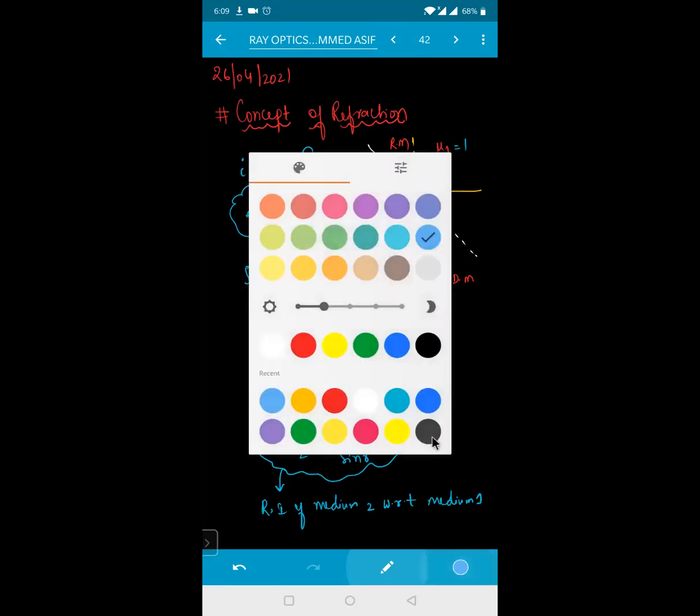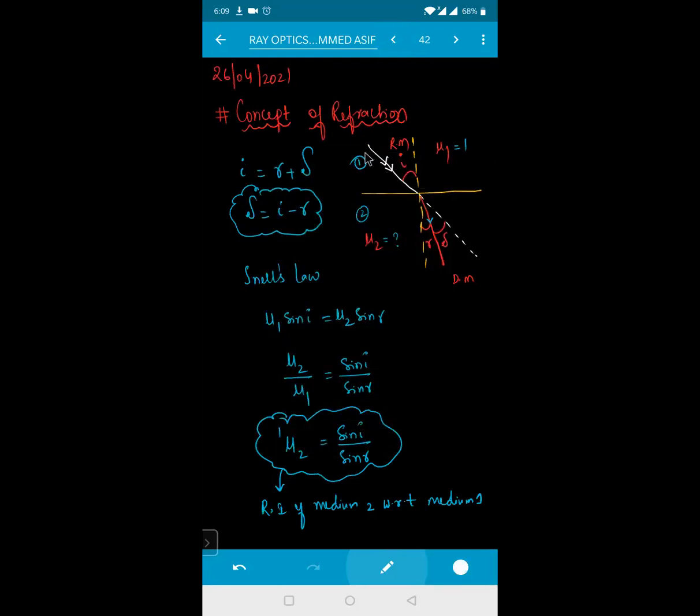Say for example, if the refractive index of the medium right now for this one is mu1, the speed of light in this one is v1, the wavelength in this one is lambda1, and the frequency in this one is nu. In this one the refractive index will become mu2, speed will change to v2, wavelength will change to lambda2, but frequency will remain the same. There is no change in the frequency.